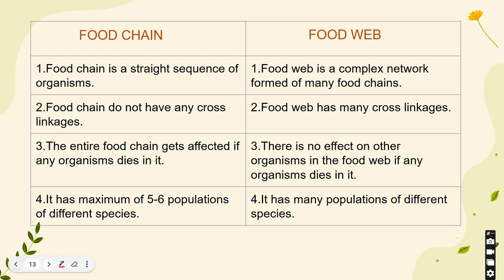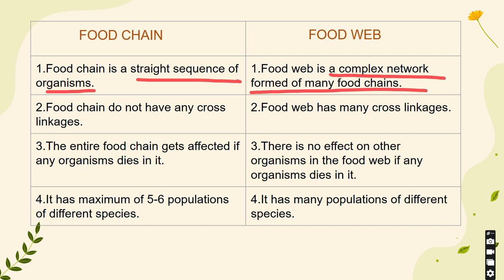Let us look at the difference between food chain and food web. Let us look at each one of them simultaneously. So, a food chain is a straight sequence of organisms, whereas a food web is a complex network formed by many food chains. Second point, food chains do not have cross linkages, whereas a food web has many cross linkages.